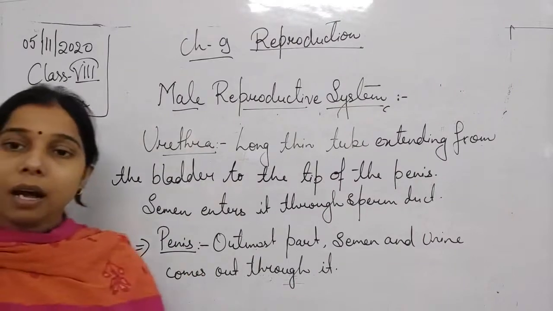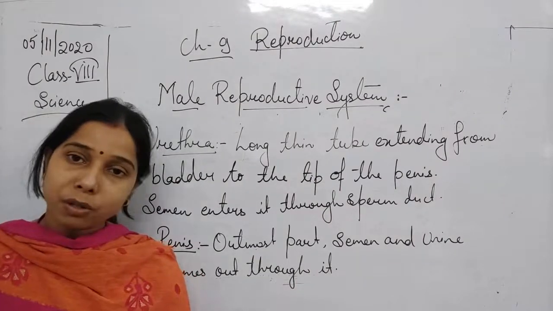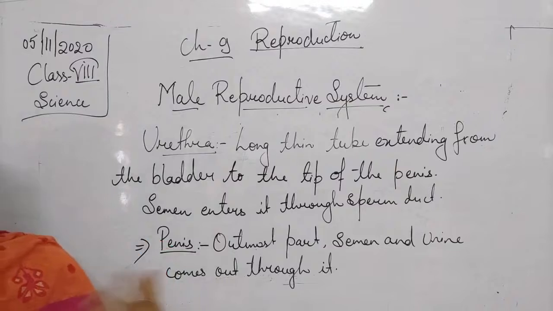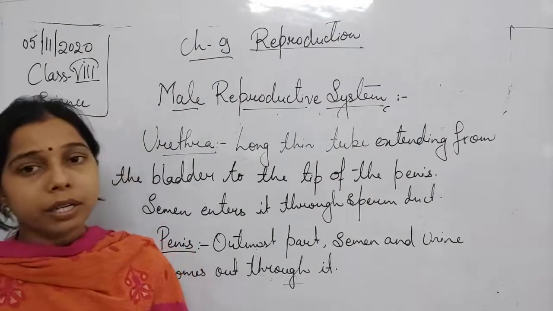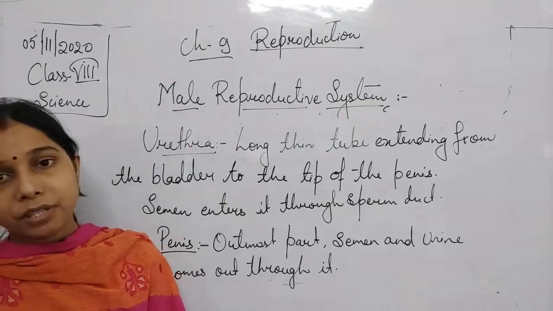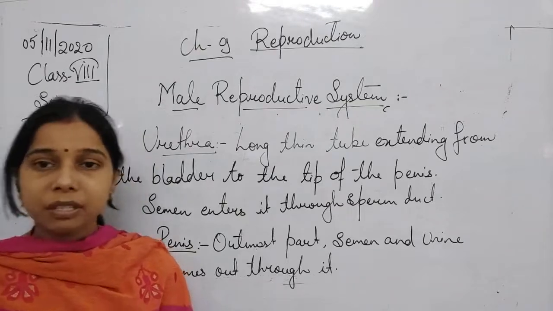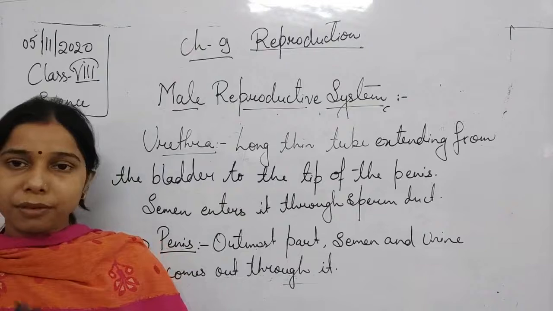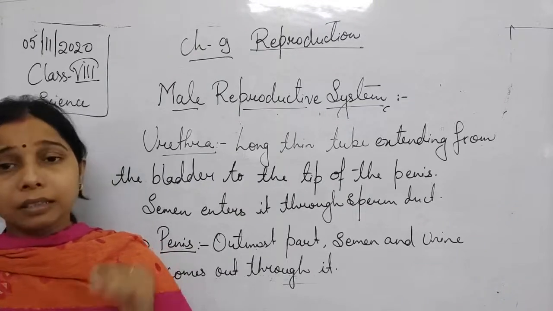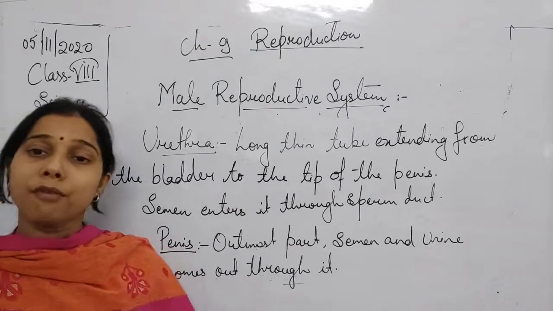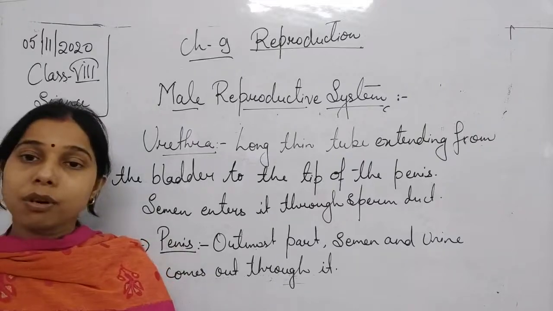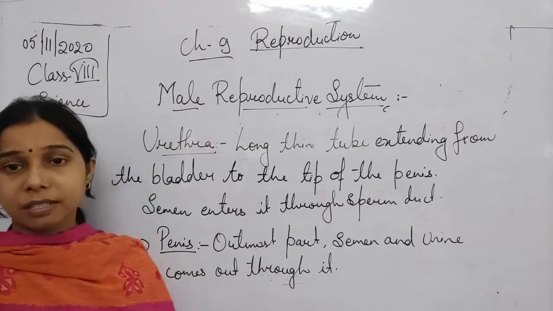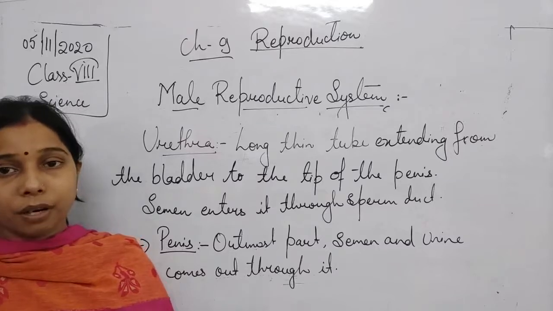Okay, so we have seen there are four parts, students. The first part is the testis. The testis is located outside the abdominal cavity. When you look inside the testis, you will find several coiled tubes, and these tubes are responsible for the formation of the sperms. So we can say that the formation or production of the sperms occurs in the male reproductive organ.